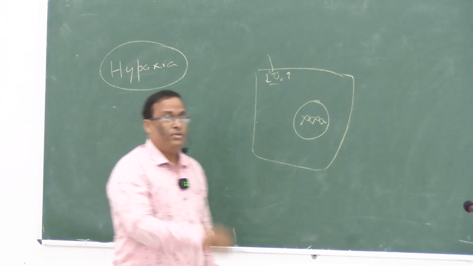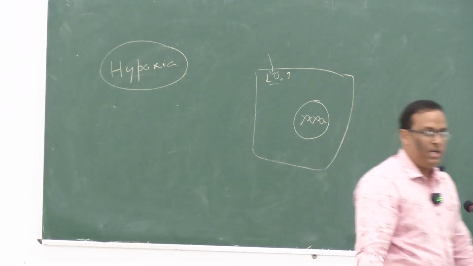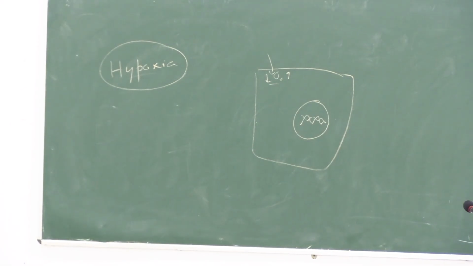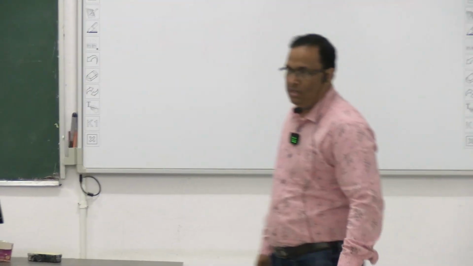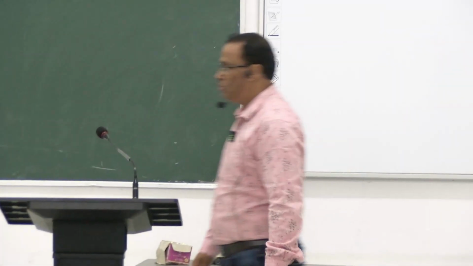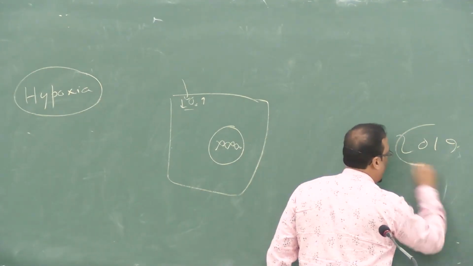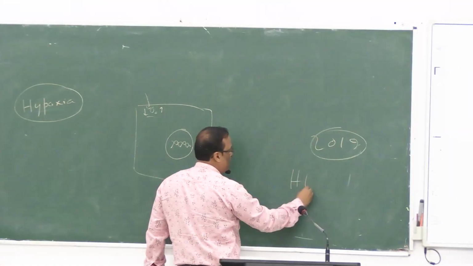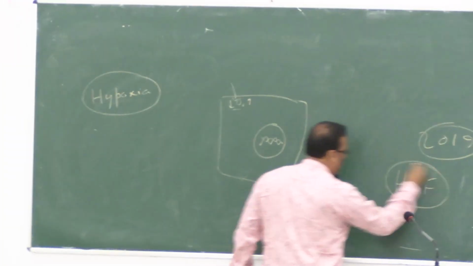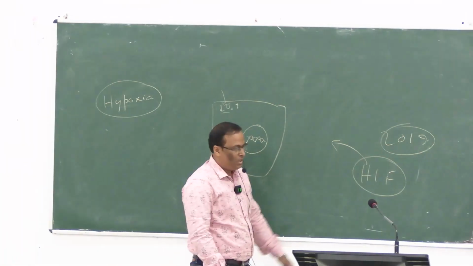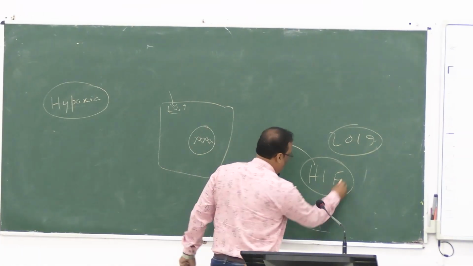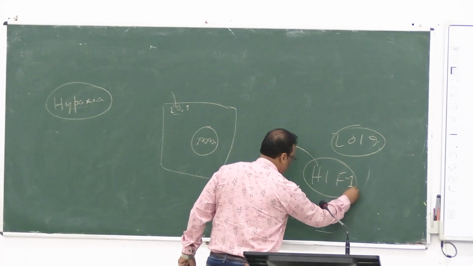Now before 2019, it was very unknown how our cells can identify the cellular level of oxygen. How can they sense it? So in 2019, three scientists discovered a factor that is called HIF. What does it mean? Hypoxia-Inducible Factor. You can say either one.